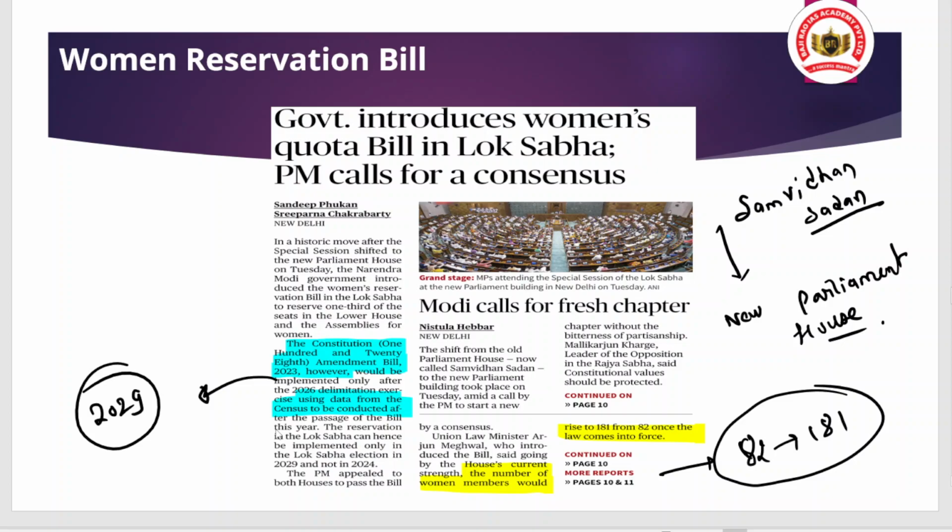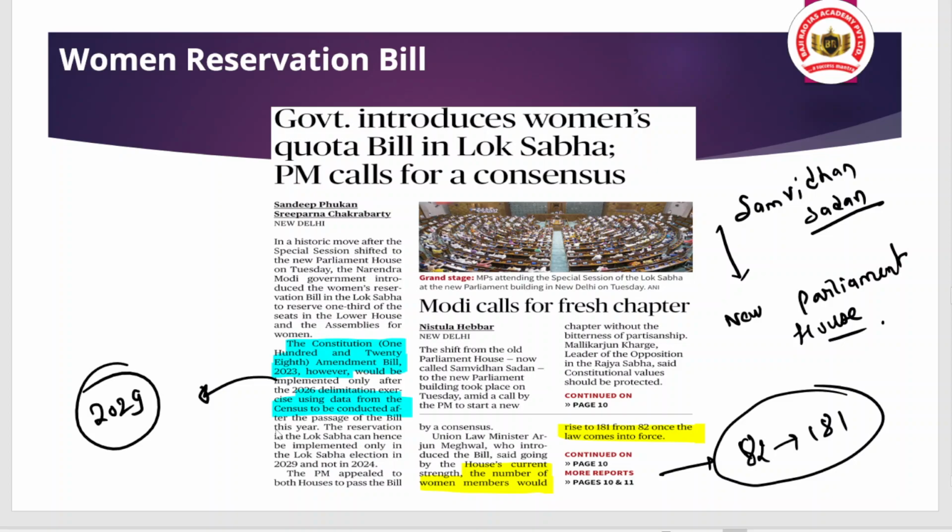And for that, bills for women's reservation came, but ultimately the bill was not passed because of opposition from the opposition party. So this was the scenario. In 1996, the women reservation bill was introduced in the house for the first time, but because of opposition from the opposition party, it was never passed.